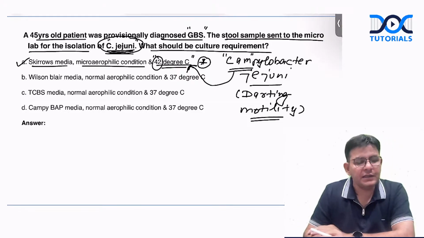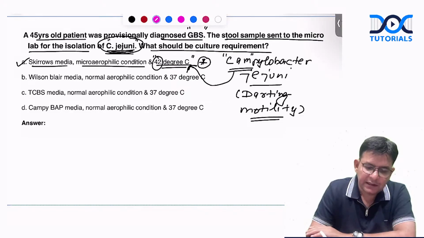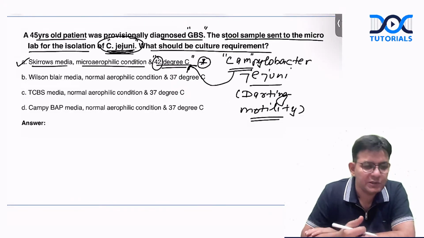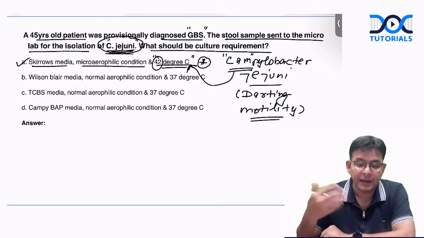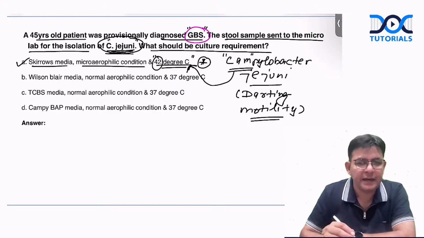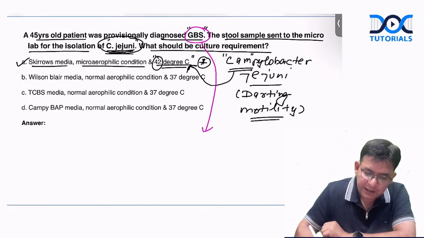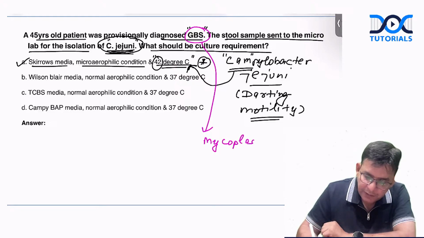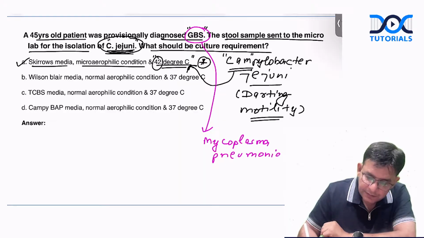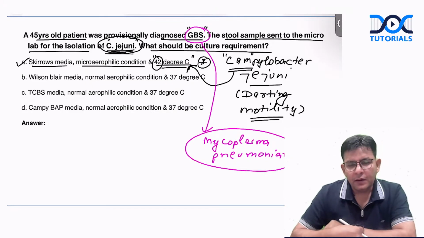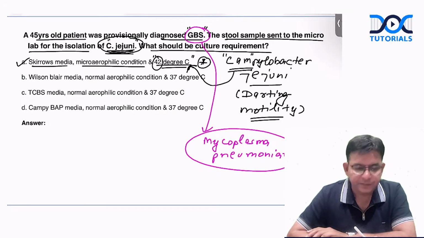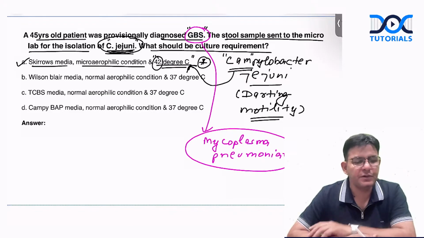Now, let's see the other options once. As somebody was telling, Zika also associates with GBS. Very right. And the most probable question other than that is: which other bacteria associates with GBS? Remember the name of Mycoplasma pneumoniae also, guys. Mycoplasma pneumoniae has a fairly good association with GBS, that is Guillain-Barré syndrome.